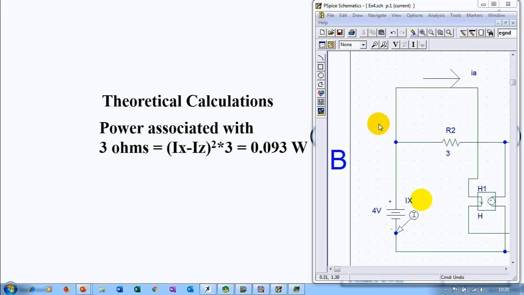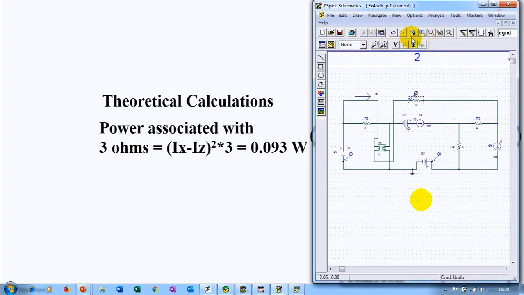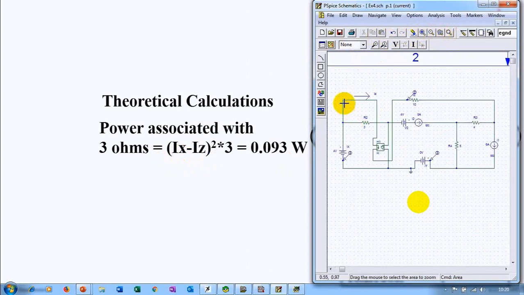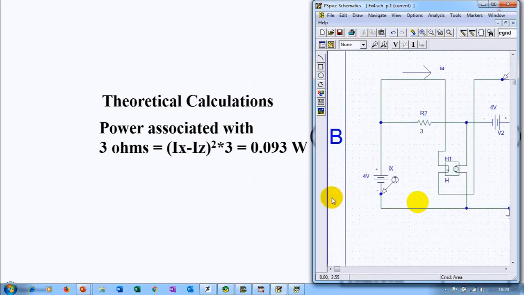Power associated with 3 ohms. So let us try to zoom in on the 3 ohms. Then you have to find IX minus IZ. So to find IX minus IZ, where do I connect? Let me zoom out, and then zoom in on this part so that you can see both IX and IZ. Yes, so this is your IX and this is your IZ. So where do I place the current marker to get IX and IZ?